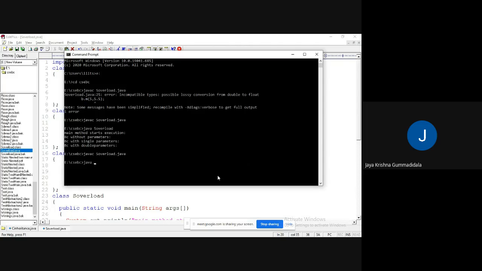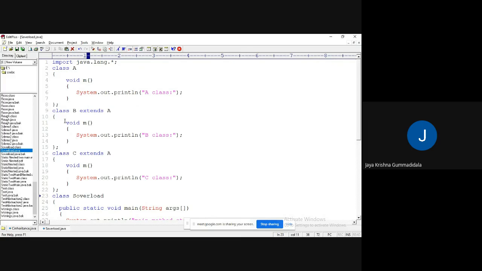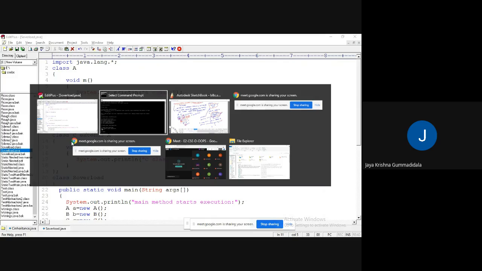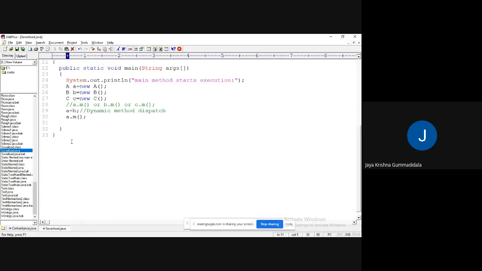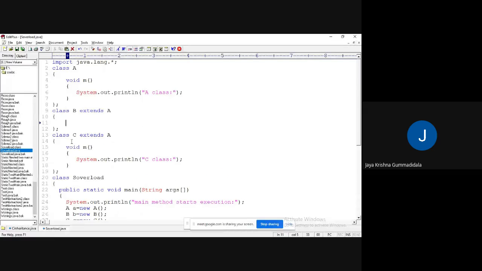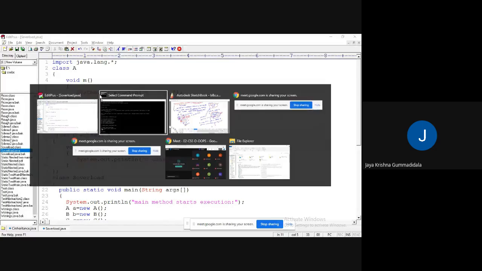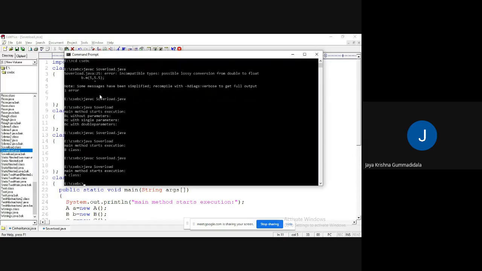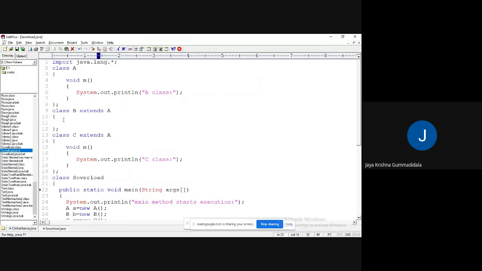Okay, fine. Java overload. See what happened? B class is called. For example, I have removed this one, I have removed this one. Just see what happened. I am going to check B. I have removed this one, then you are going to get that A class. You are going to get as A class.